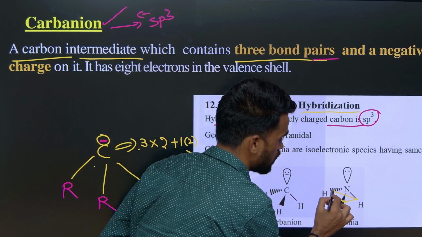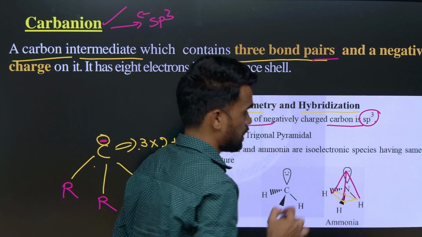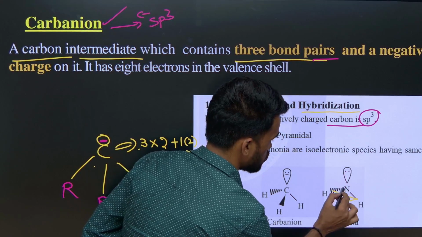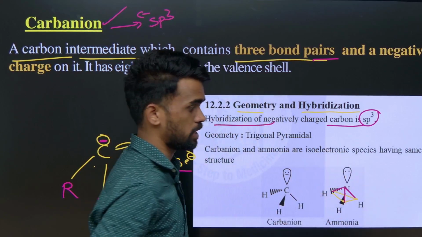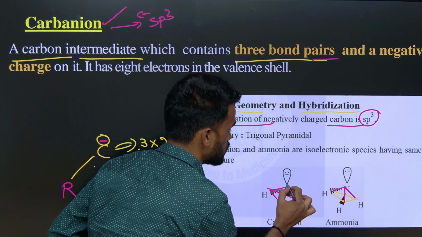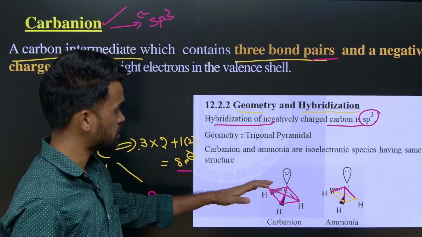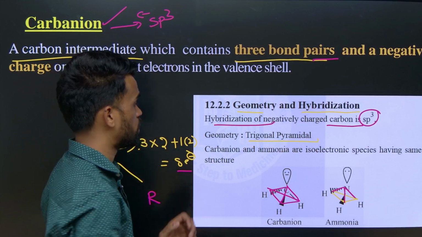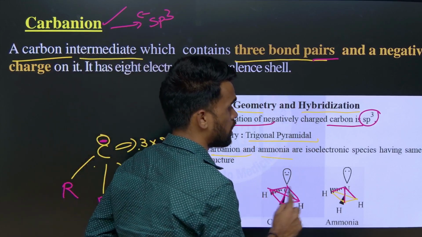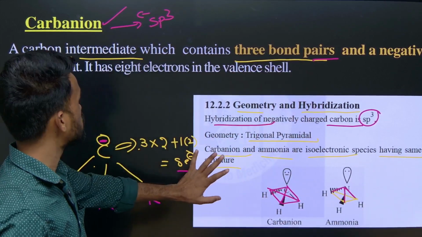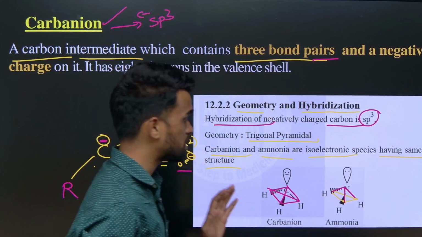The structure of ammonia is pyramidal like this. The lone pair electrons are present here, so we can say this is a pyramidal geometry. Similarly, the carbanion also has a pyramidal structure. Trigonal pyramidal is the geometry of that compound. And carbanion and ammonia are isoelectronic species having the same structure, so this word also you should remember. And what is the magnetic nature?